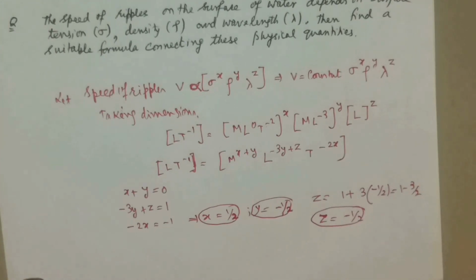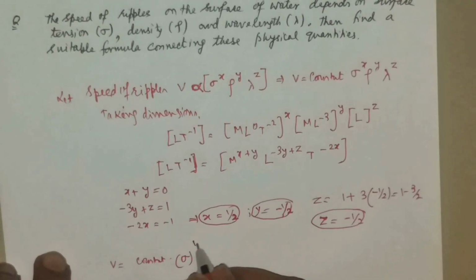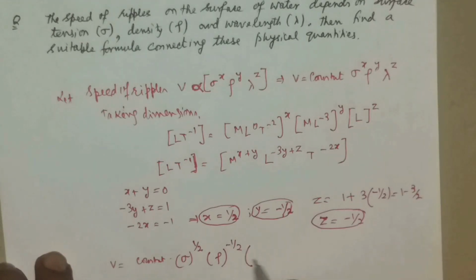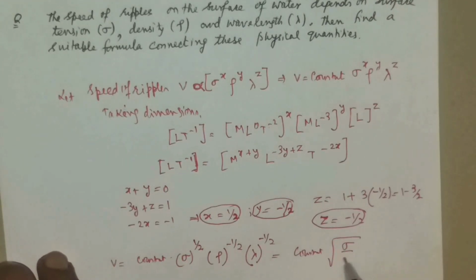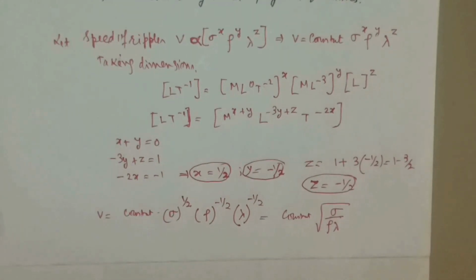So now we are in a position: v is equal to some constant into sigma to the power x, then rho means the density here, to the power y, and lambda, that wavelength, to the power z, minus half. So we can write it as constant into root over sigma divided by rho lambda. That will be an appropriate way to write. This is actually a method of finding out an empirical formula, you can say, but we cannot say anything about the constant using the method of dimensions. Just check the workings.